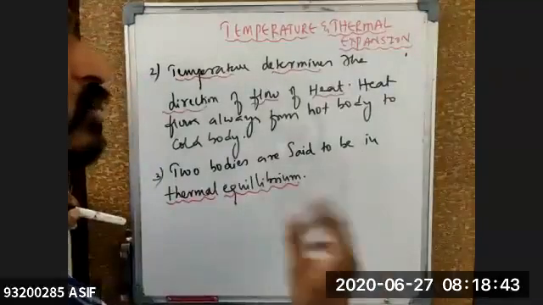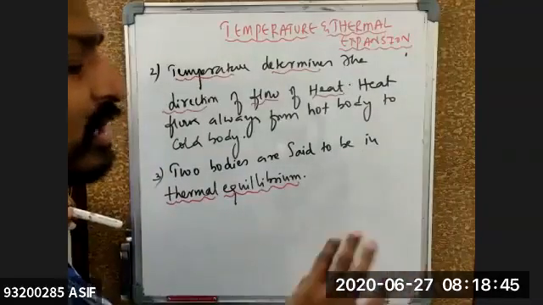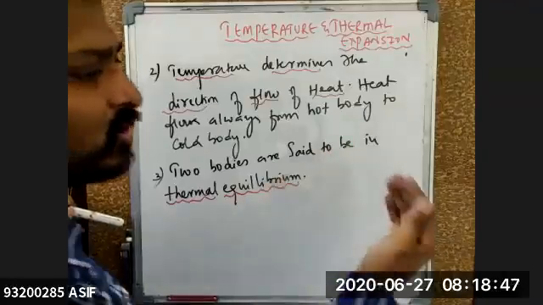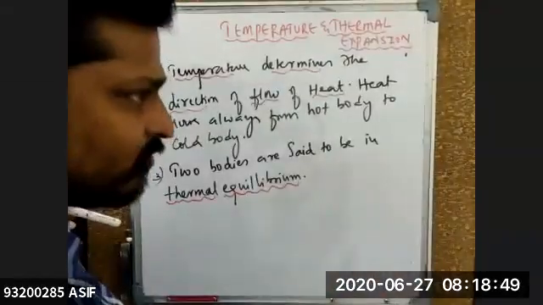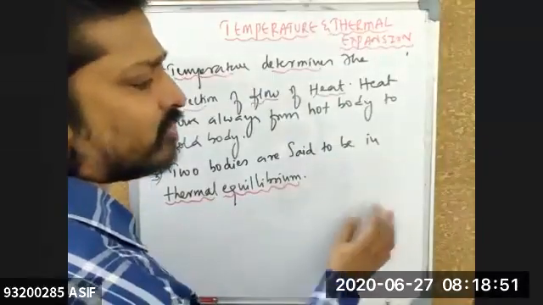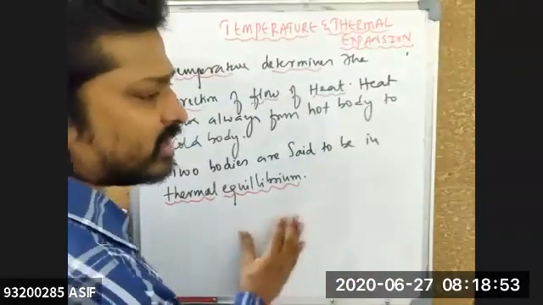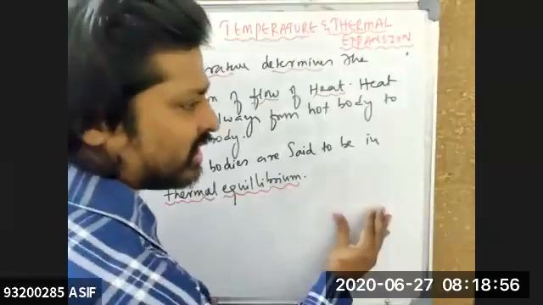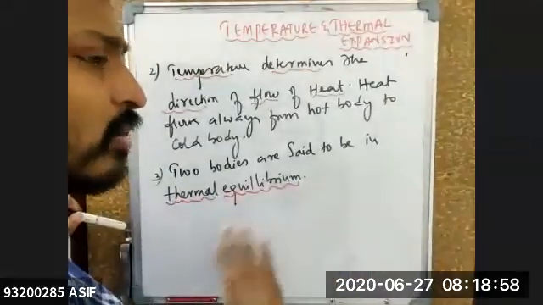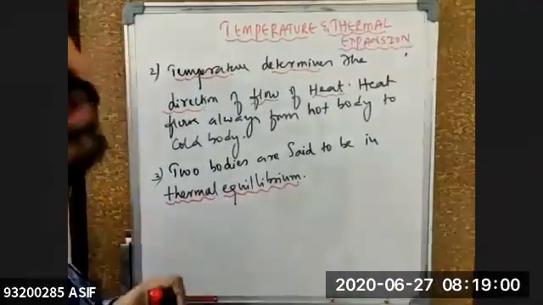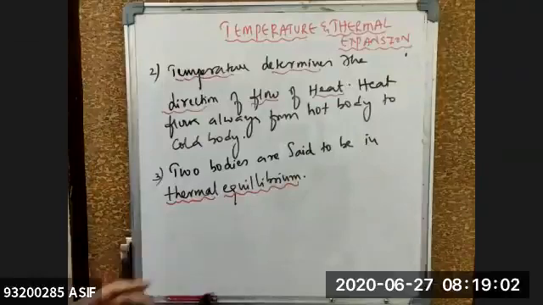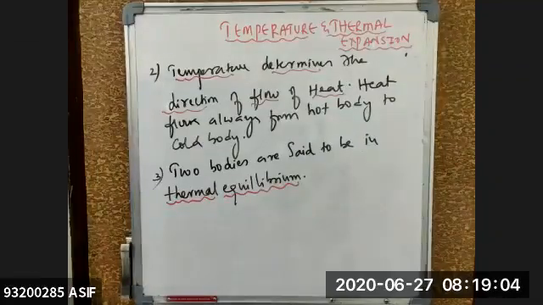Exactly. Because when two bodies are kept in contact right now, there is a transfer of energy from hotter body to a colder body. A time will come where the temperature of hot body and cold body will remain the same. If the first body is at 10 degrees centigrade, and the second body is also at 10 degrees centigrade, then when the two bodies are at same temperature, there will be no transfer of energy. So the temperature of the two bodies should be the same. So I can write that point right now here, beta.